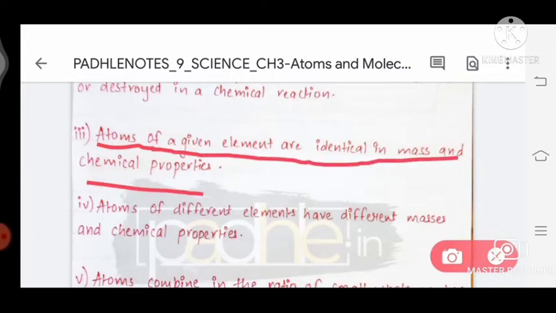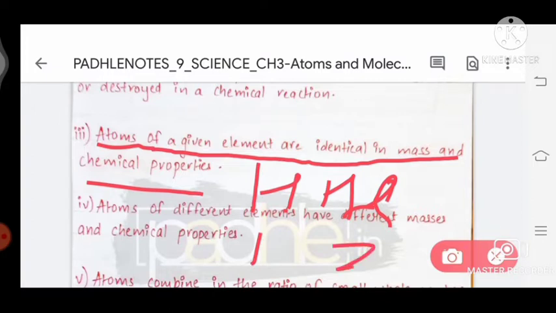Take the atoms of hydrogen and helium. These are two different atoms. Its mass is 1, its mass is 2, its valency is 1, its valency is 0.